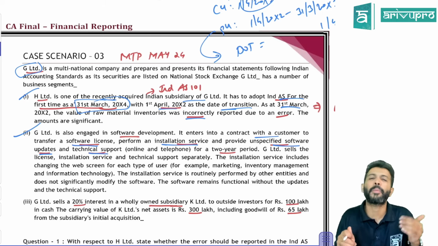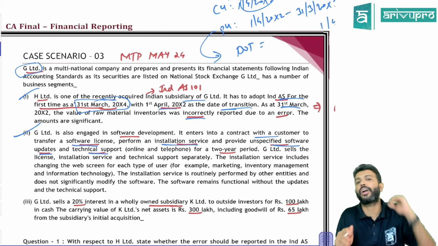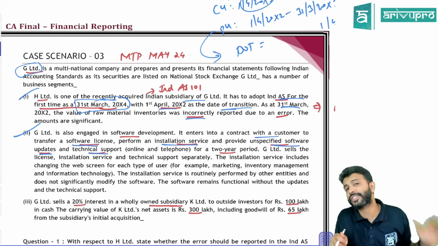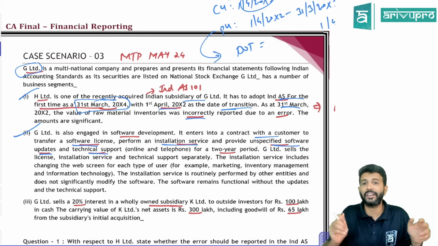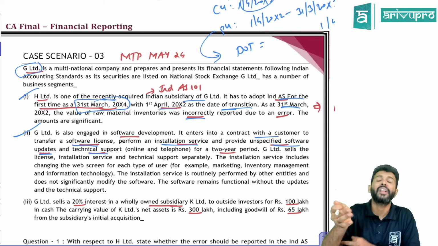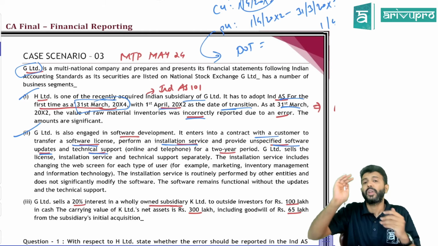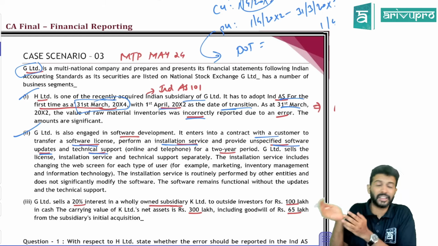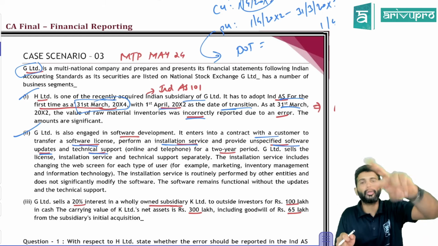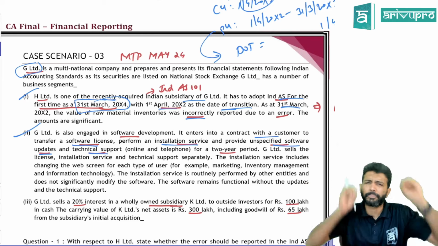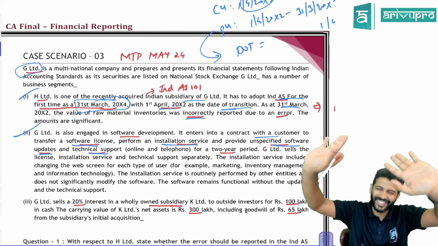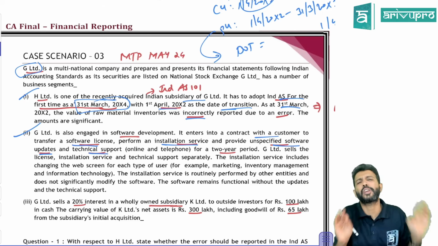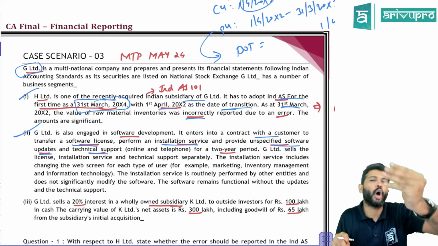Four promises. Performance obligation means a promise made in the contract with the customer to transfer a distinct good or service, or a series of distinct goods or services which have a similar transfer pattern to the customer. That's what we said. And when can you say goods or services are distinct? When it can be used on its own or with the resources available with the customer, and the goods are not highly interrelated or interdependent. That's what I told you. That's the actual definition of performance obligation. Or in layman's terms, performance obligation simply means promise. How many promises?